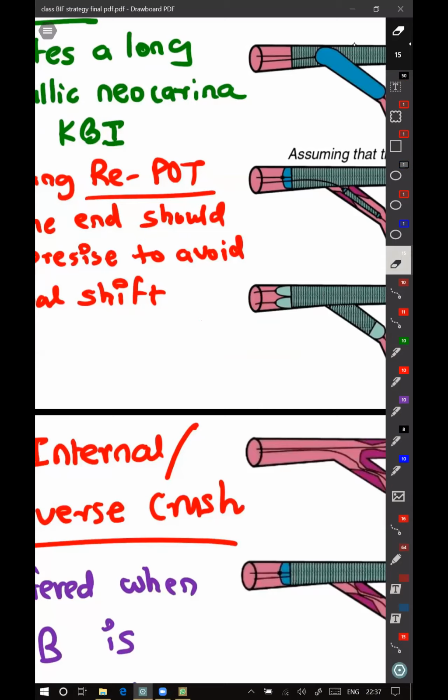So you can do a boost and see where your neocarina is before doing inflation. That is the thing. While doing a POT, usually you see where your balloon marker is by doing an angio. So here you have to do a boost and see where the distal marker is with respect to your carina, and adjust accordingly.